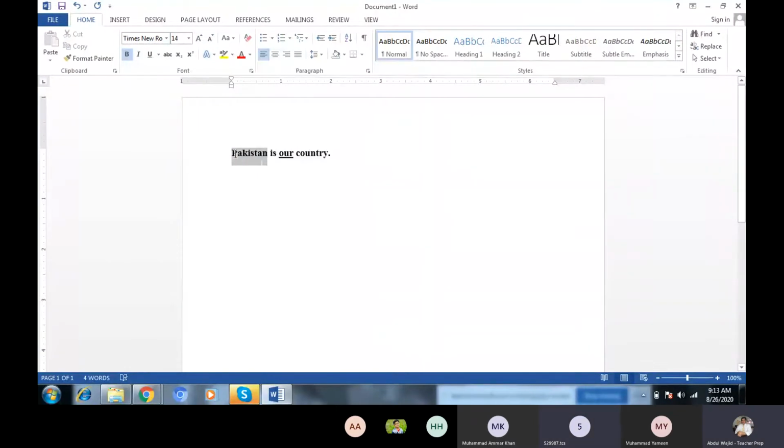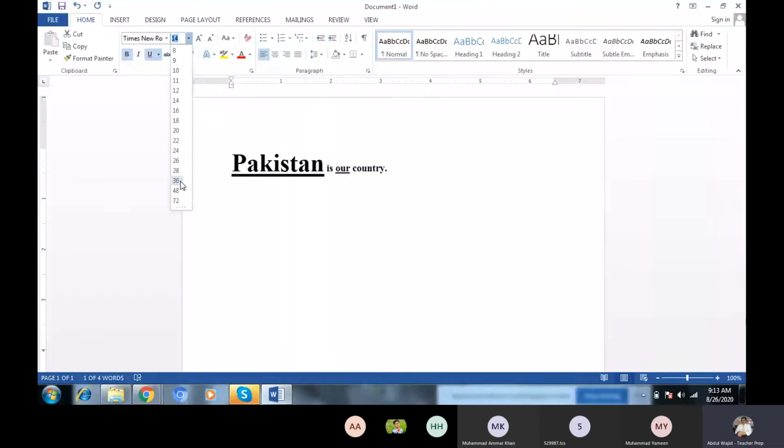I want to underline Pakistan. Yes, I can select only Pakistan. You can also change the size of only Pakistan. Now we will select all, and I want to change the size of all to 12.